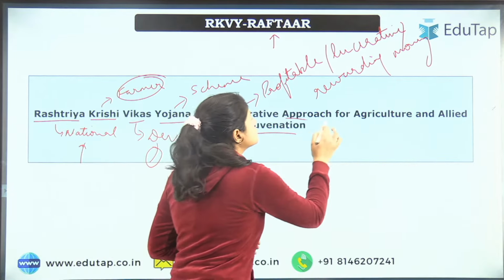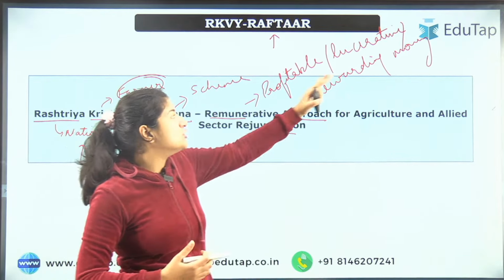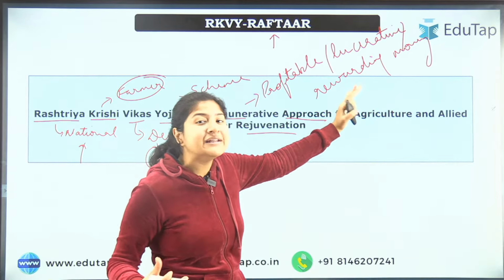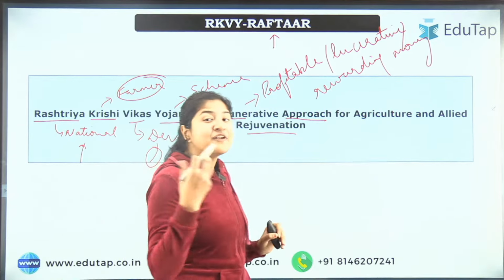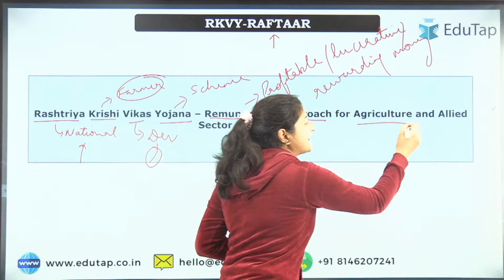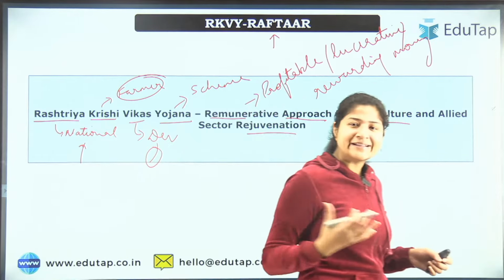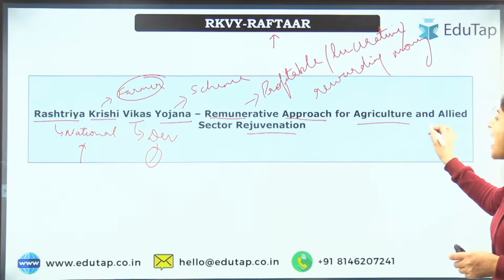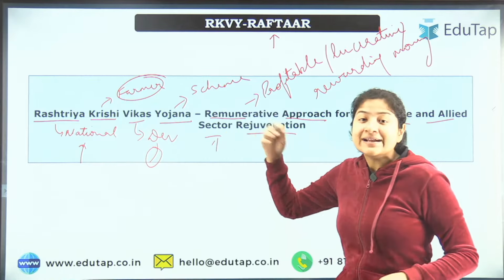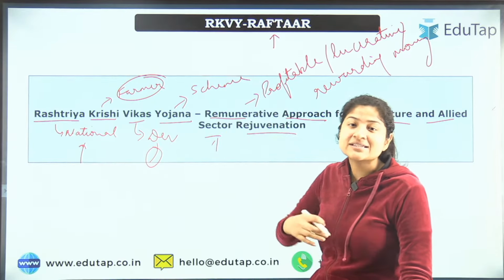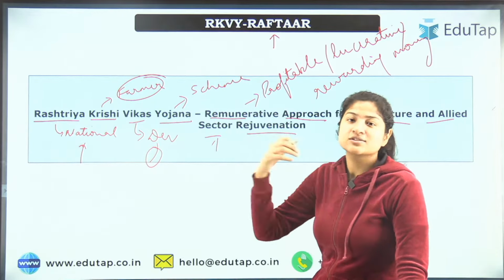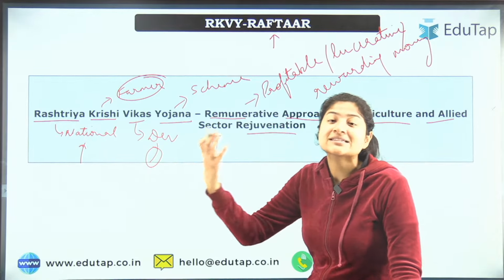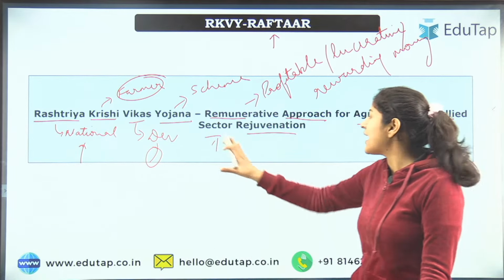Then is approach. So which approach? Wherein you are rewarding money, you are giving money, that type of approach. And for which sector? For agriculture. So all the crops, animal husbandry, that comes in agriculture, and the allied sector. Allied sector means such sector which is dependent on agriculture, or you can say the sector which is associated with agriculture.